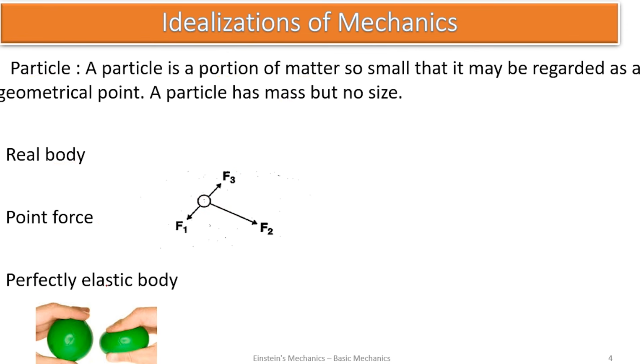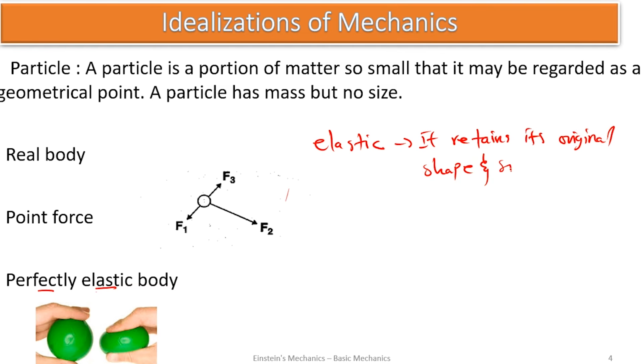So let's look at perfectly elastic body. Elastic. They are perfectly elastic. In mechanics, as we are moving forward, we hear about a perfectly elastic body. What does it mean? As the name suggests, elastic. So a body is said to be elastic when it retains its original shape and size when a load or a force is applied and removed, in simple terms.